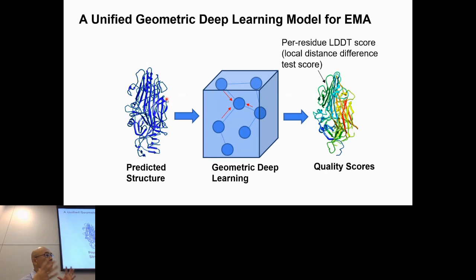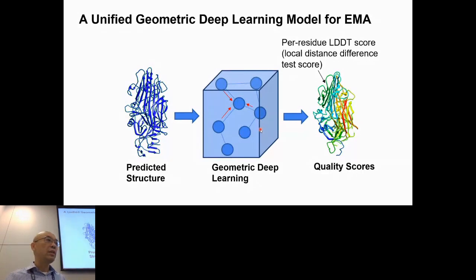So basically, we try to develop a unified geometric deep learning model for estimating the accuracy of protein structure. So the input is a structure, can be a tertiary structure or quaternary structure. And we're going to use geometric deep learning to learn the representation of this structure, then try to predict the quality score of this model.